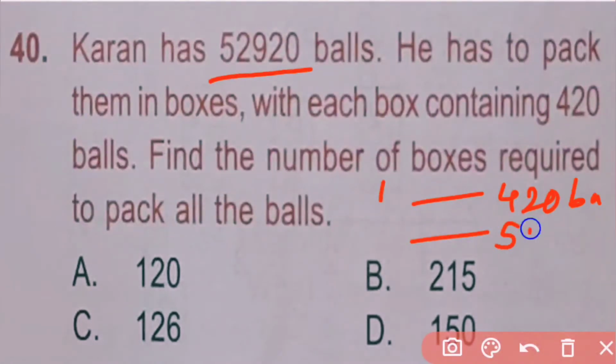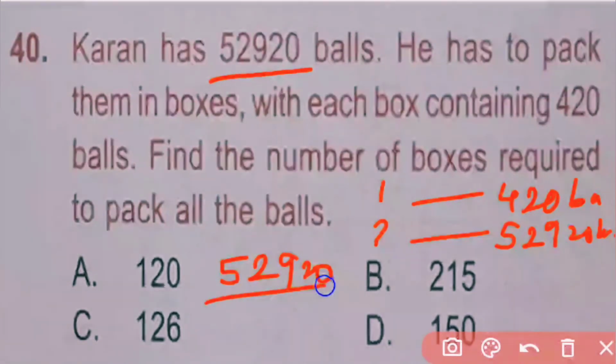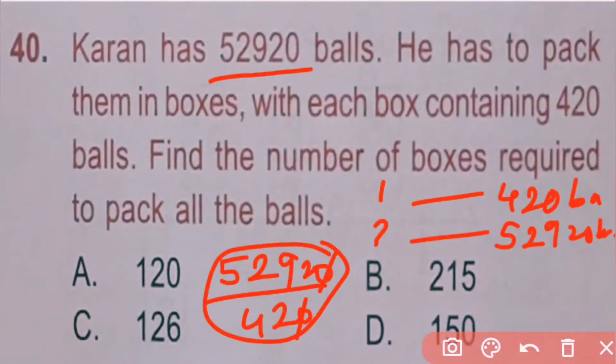So for 52,920 balls, how many boxes are required? For that we need to divide 52,920 by 420. So here this 0 gets cancelled. 5,292 divided by 42 is equal to 126 boxes. So here C is the correct answer.